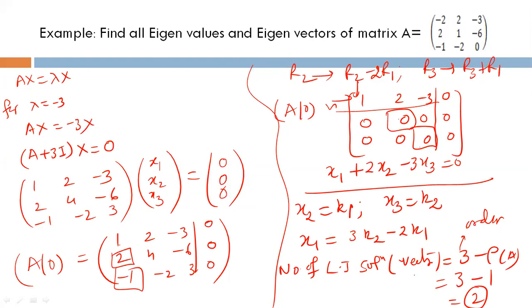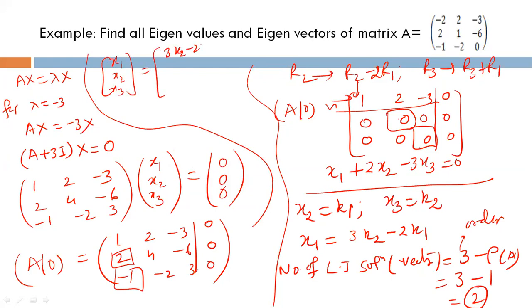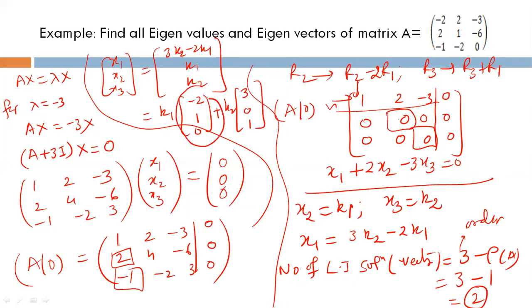And how will you write those two solutions in an easy manner? I am going to write x1, x2, x3 now as 3k2 minus 2k1, k1, k2. So if you take k1 outside, you can write minus 2, 1, 0. If you write plus k2, it will be 3, 0, 1. So this can be written as the first LI solution and this as the second LI solution.